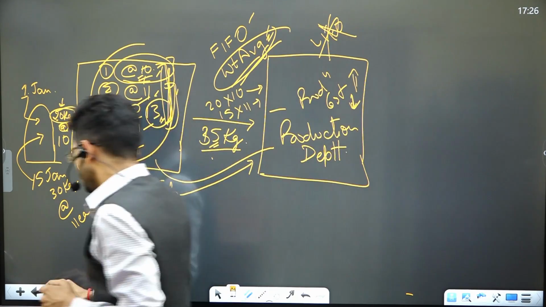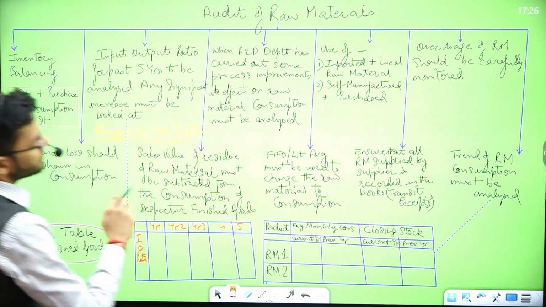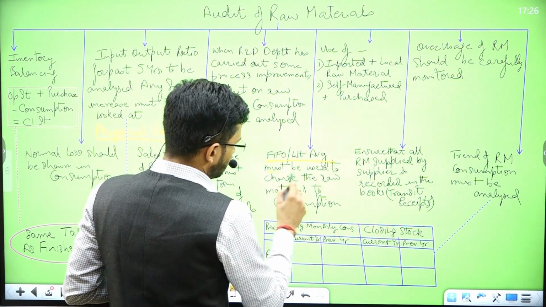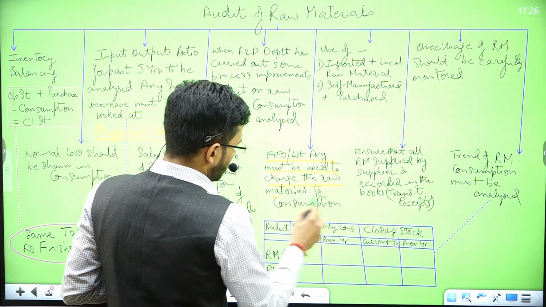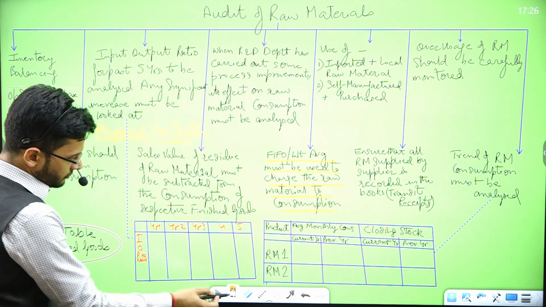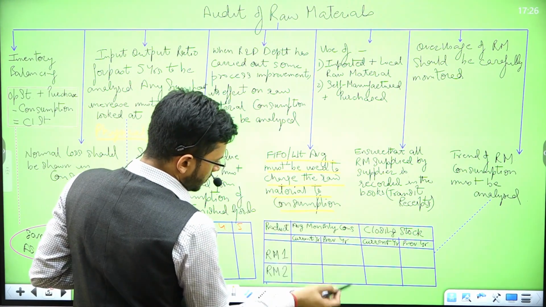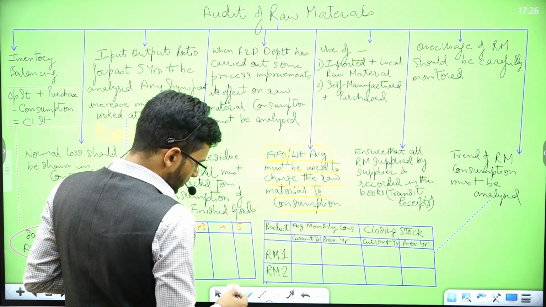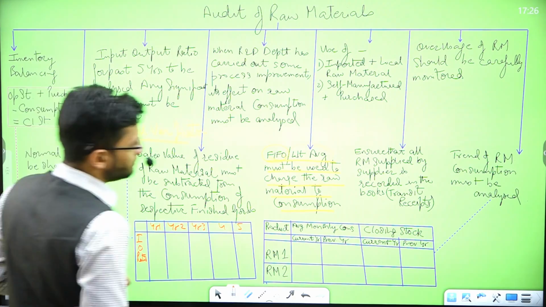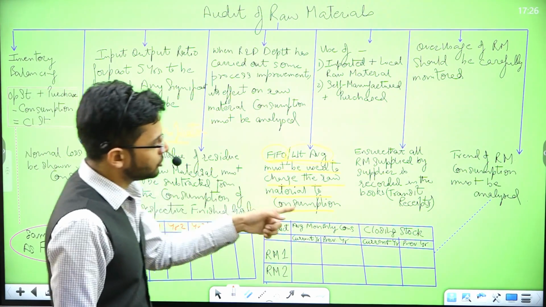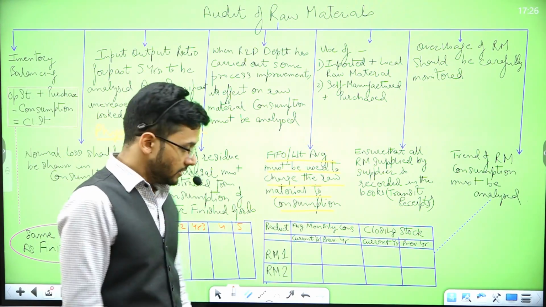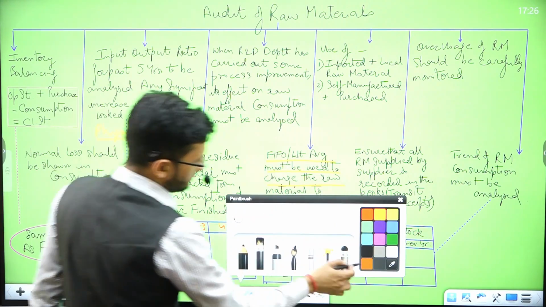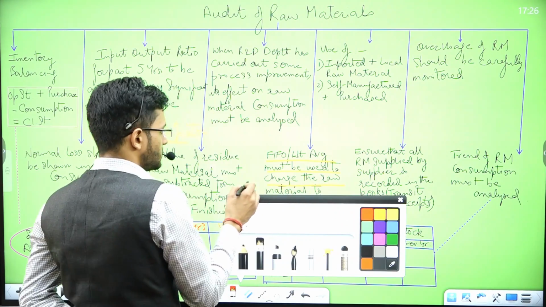The next step is also telling you that the FIFO method or weighted average method must be used to charge the raw material to consumption. So if you want to charge the raw material to consumption, you can use either of the two methods. Either it should be FIFO or it can be weighted average. It's up to your will. Now, just for your information, it is not actually relevant from an exam standpoint.